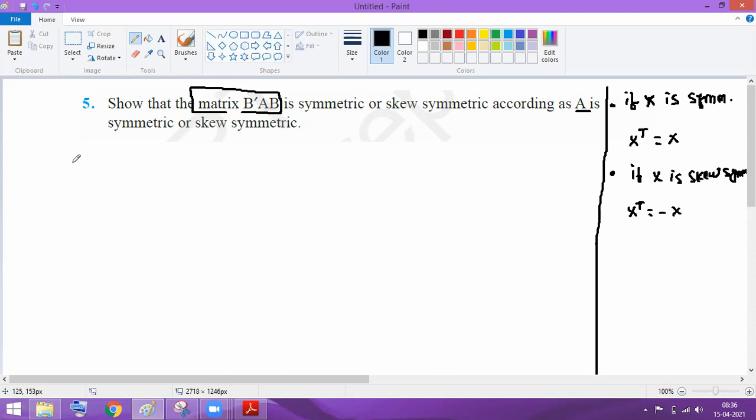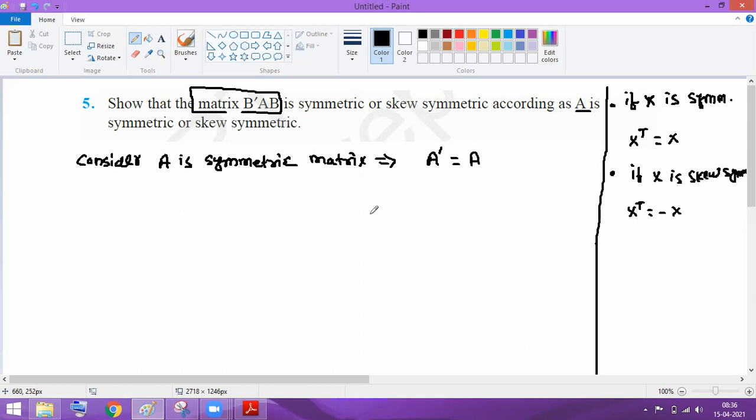First I'll consider A is a symmetric matrix. If A is a symmetric matrix, that implies A transpose equal to A.